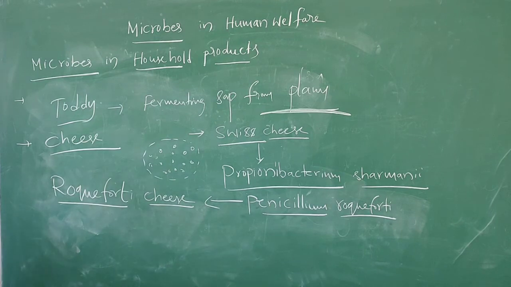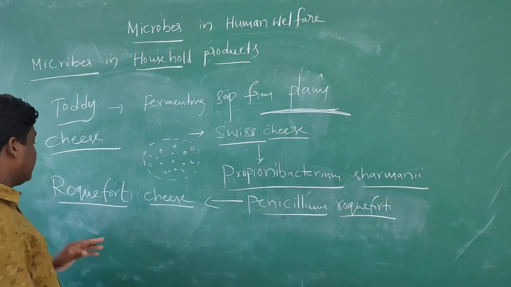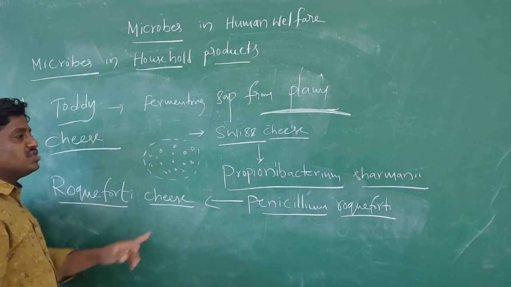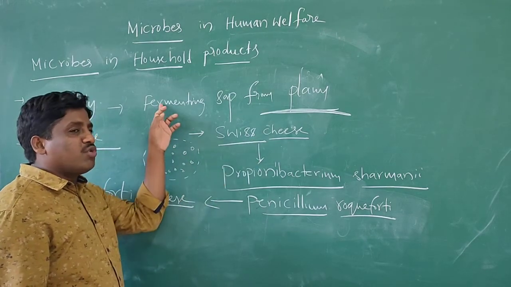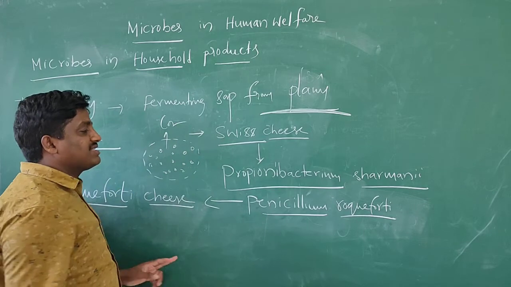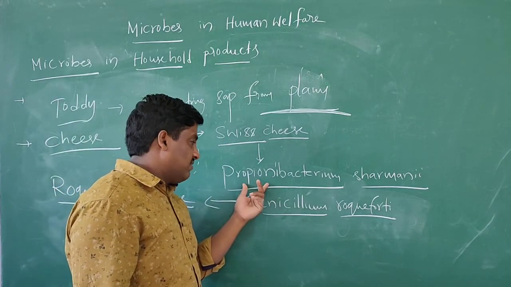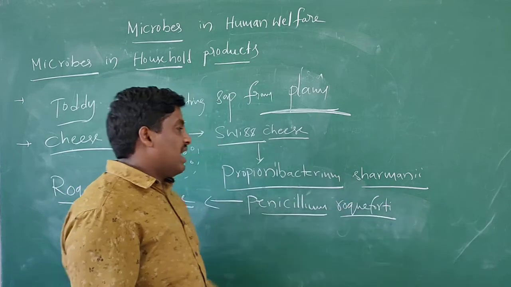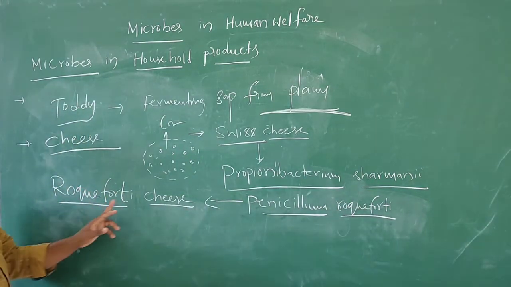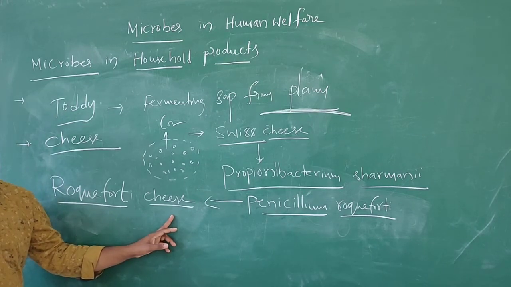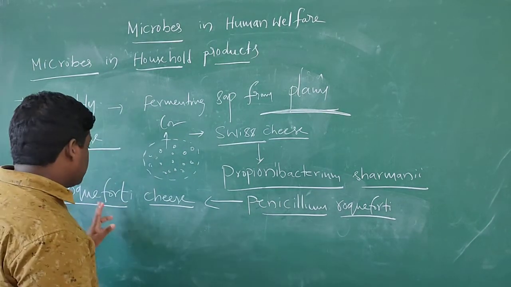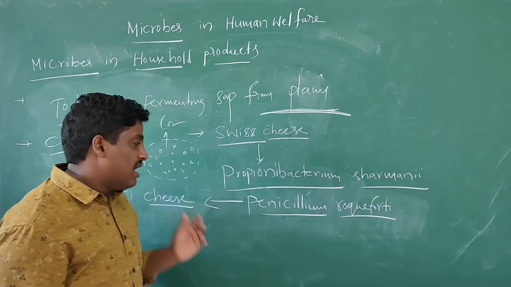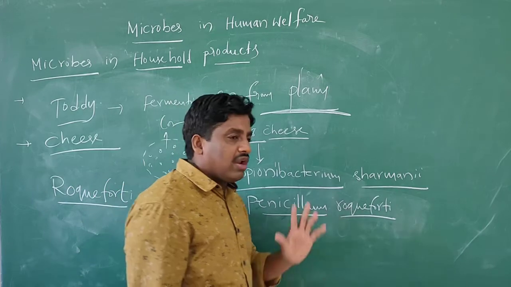So this is the Penicillium roqueforti. To recap, in cheese, large holes are formed. The large holes in the Swiss cheese come from a large amount of carbon dioxide produced by the bacterium Propionibacterium shermanii. And one more cheese we call the Roquefort cheese. This Roquefort cheese is ripened by growing a specific fungus on it, and because of that it gets a specific color, because of the fungus Penicillium roqueforti.